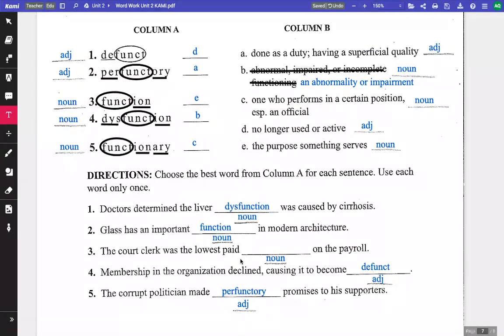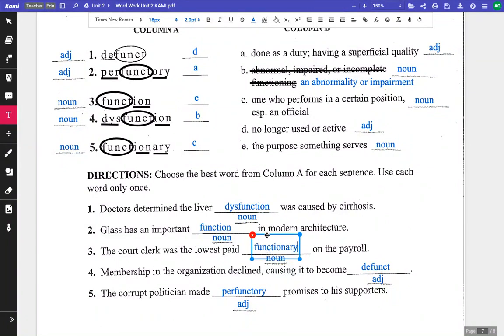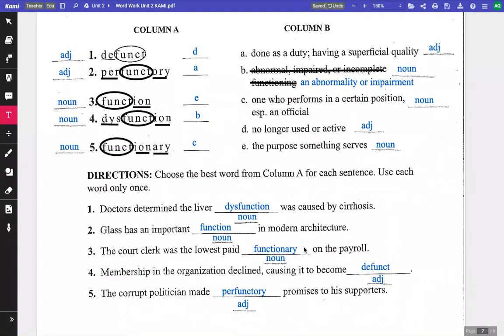The court clerk was the lowest paid blank on the payroll. The word we have left is functionary. The person who had that particular job. So when you use the word functionary in a sentence, you can talk about someone who has a particular job. Usually it's someone who deals with paperwork. They have to make sure that certain forms are signed in a certain way. Those are jobs that are usually done by someone we might consider to be a functionary.